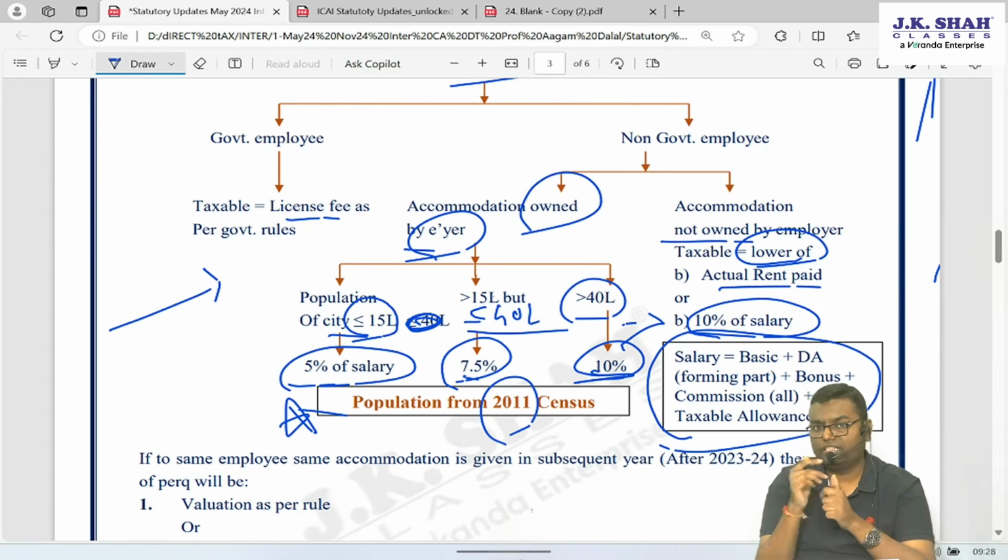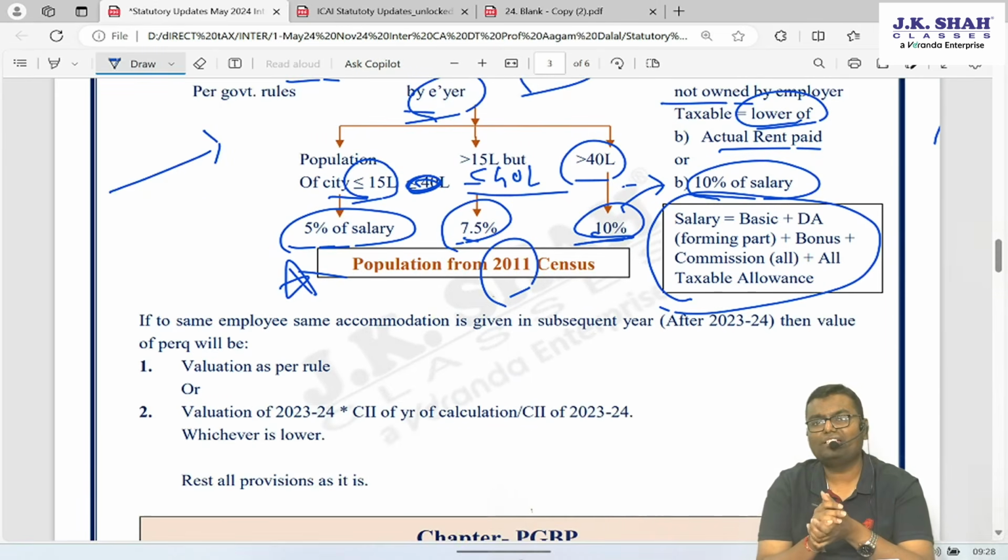But there is one more thing. Now this thing is not applicable to you people, but still I'm teaching it as of now. It can come in MCQ.